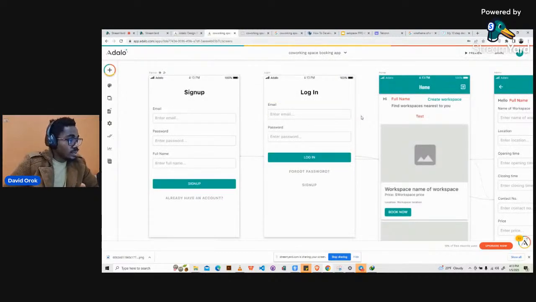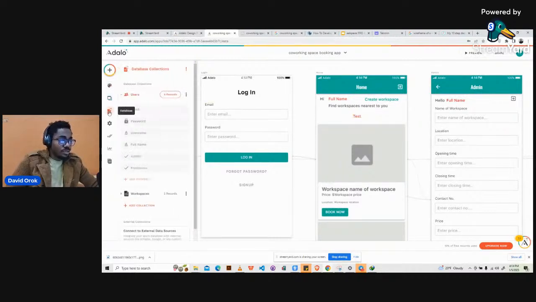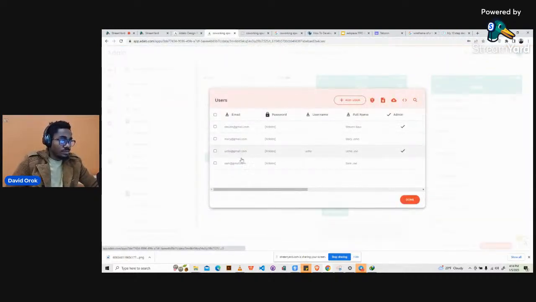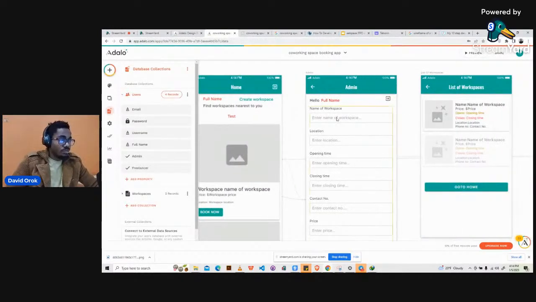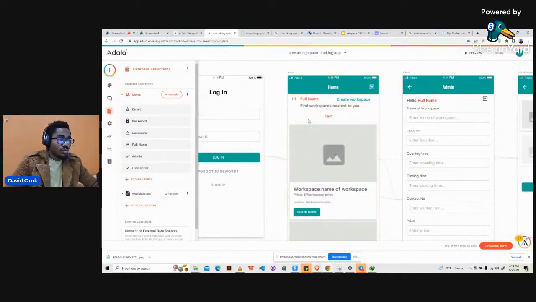Yesterday we tried building the application and we encountered some problems and they were fixed. So just to show you how it is, let's go to the database first. If we go to the database now, we see that we have 4 users, and out of these 4 users, 2 of them are admins. We have Uche here and Steven. So these are the admins. The admin is supposed to be able to view just the admin screen here, and the freelancer is supposed to be able to view just the homepage here, right?